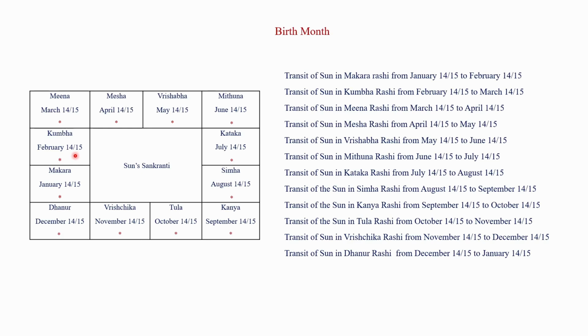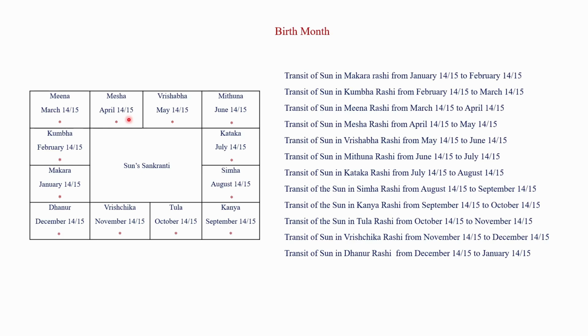And then Sun moves from Kumbha Rashi to Meena Rashi on 14th or 15th of March and stays till the 14th or 15th of April. Then the Sun moves from Meena Rashi to Mesha Rashi on 14th or 15th of April and stays till the 14th or 15th of May.